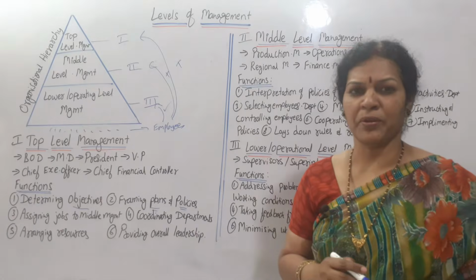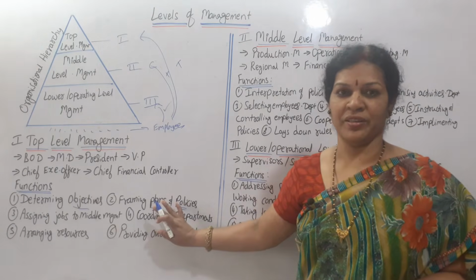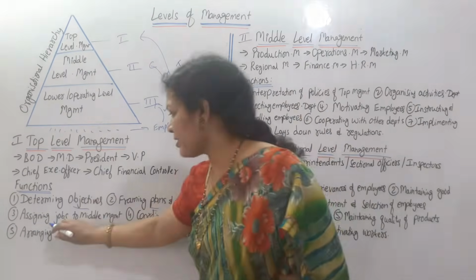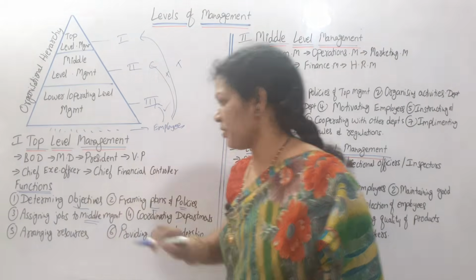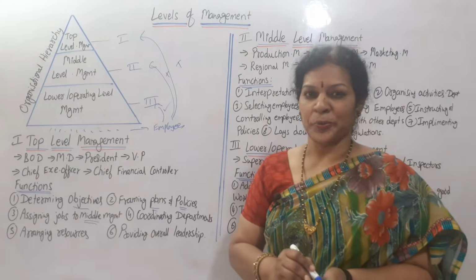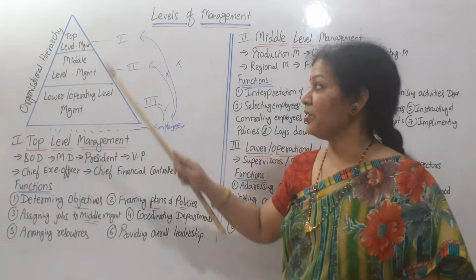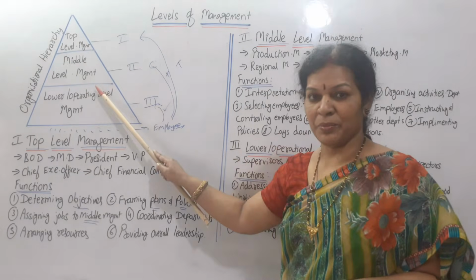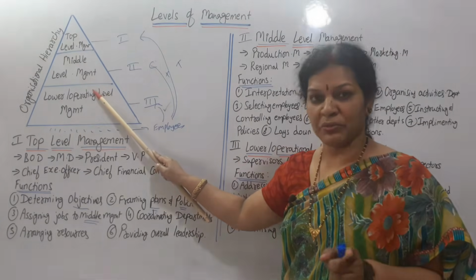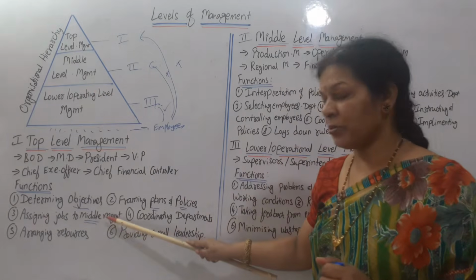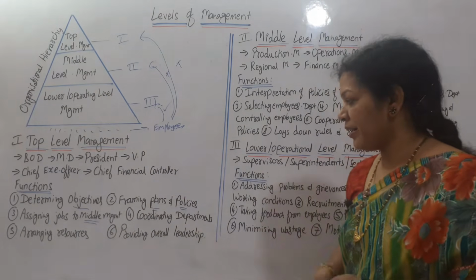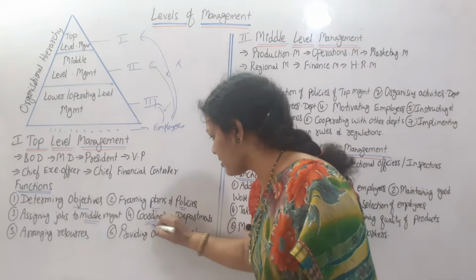Who has to frame the plans and policies? They themselves. And in the same way, assigning jobs to middle level management. Next, what to do, how we have to manage the organization, they are going to assign to the middle level management, right? We have discussed this already. Assigning jobs to the middle management and controlling departments.